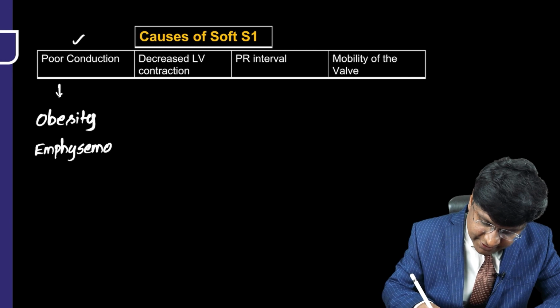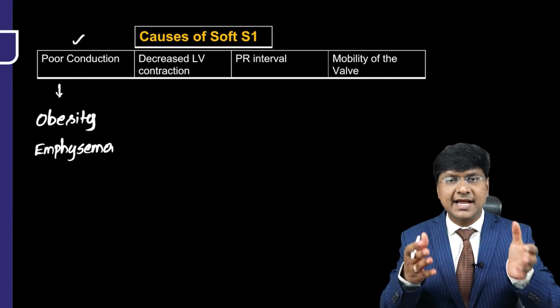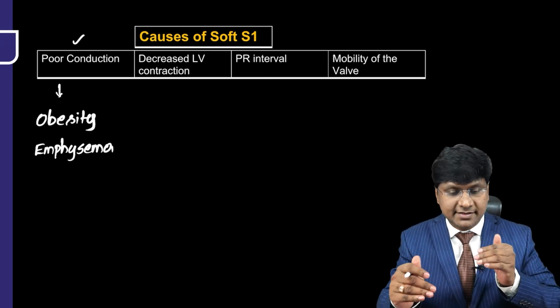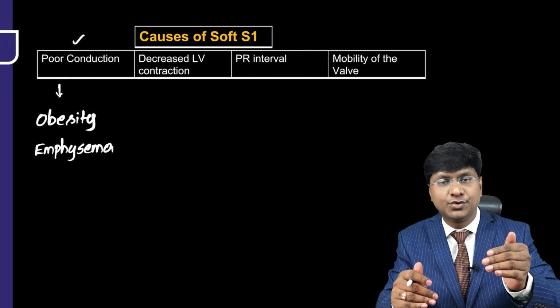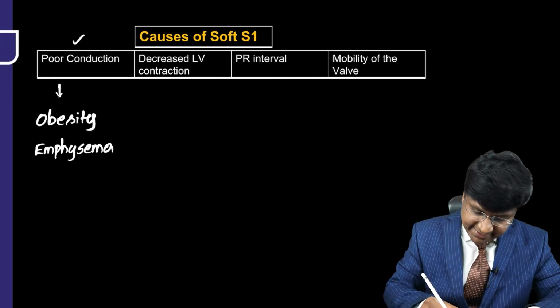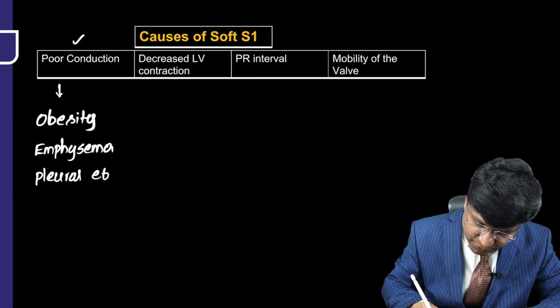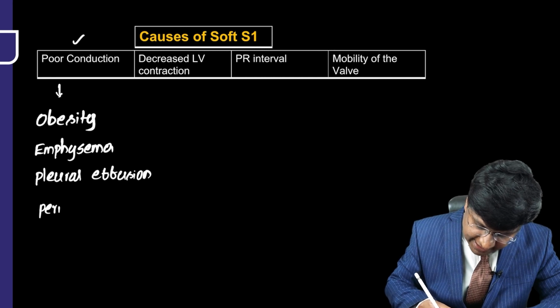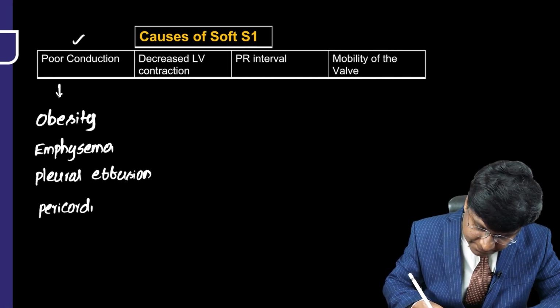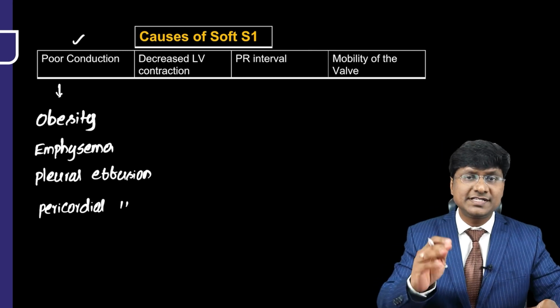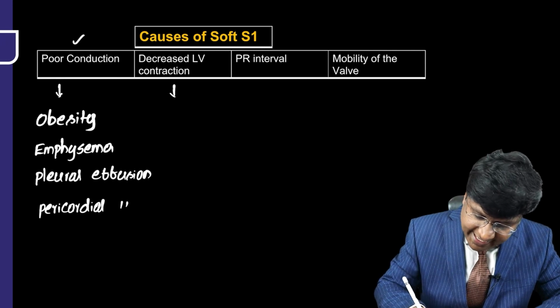In patients with emphysema, you have large voluminous lungs, and these large voluminous lungs overlap the heart. Once they overlap the heart, the transmission of the sound to the surface of the chest will be reduced, and thereby you get a soft S1. Then in conditions like pleural effusion, and that too the left-sided pleural effusion, then in conditions like pericardial effusion, the intensity of the first heart sound will be soft because of poor conduction of the sound to the surface of the chest.